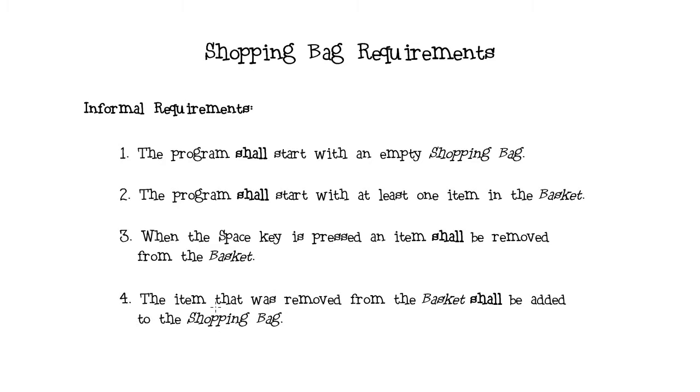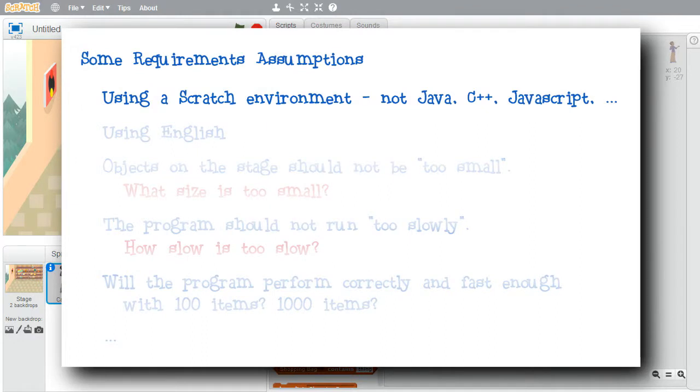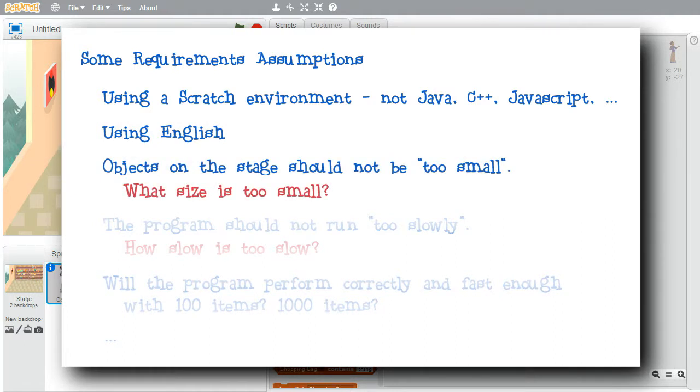A program needs to meet its requirements, but trying to list all requirements can be exhausting if not impossible. We're assuming many requirements right now. The deployment environment: the program is in Scratch. The intended audience: the program is in English. How the program should be seen: the item seen on the stage should be of a reasonable size, whatever that is, but if we make it a requirement, it must be testable.